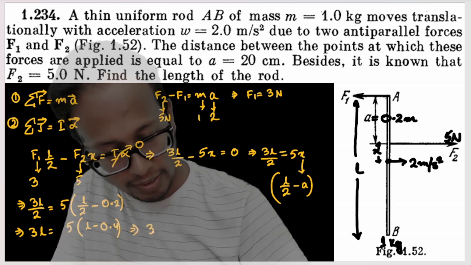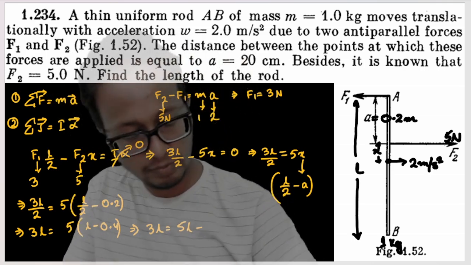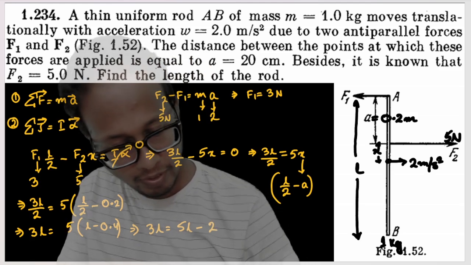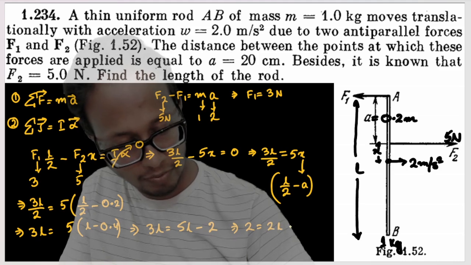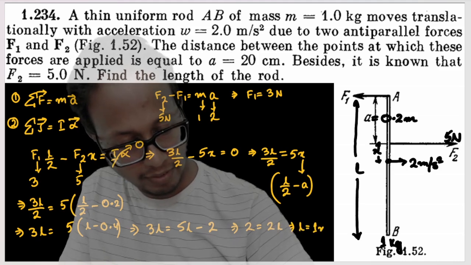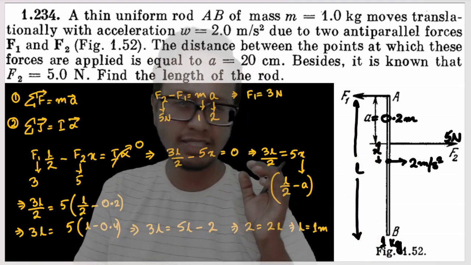I'll get my equation as 3L is equal to 5L minus 5 into 0.4, which is nothing but 2. And if I send this 2 across, 2 is equal to 5L minus 3L, which is nothing but 2L, or L is equal to 1 meter. So the length of this entire rod is nothing but 1 meter. Understood the question? This is a simple question.